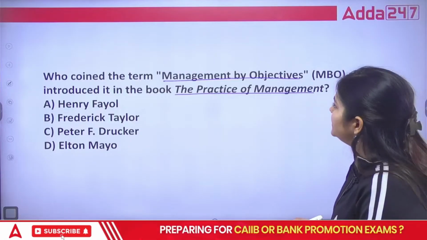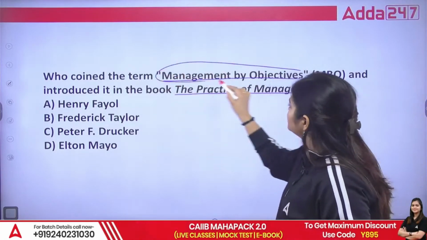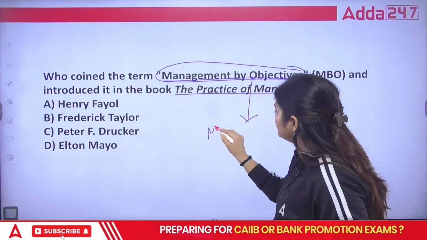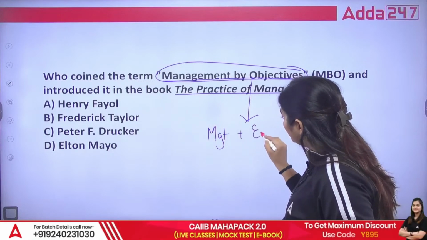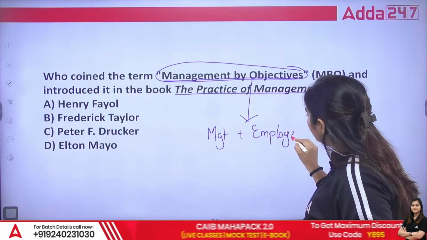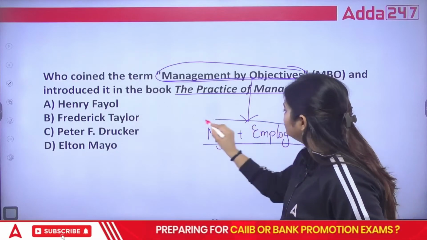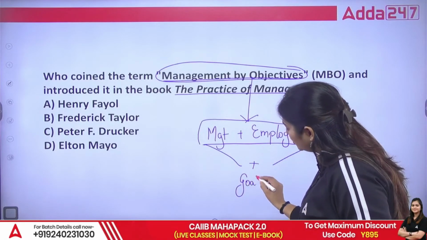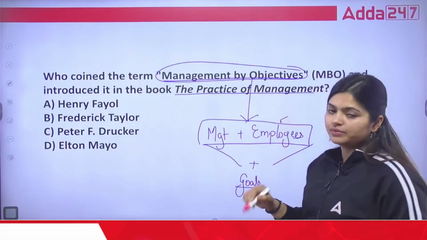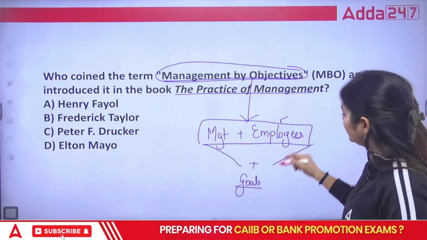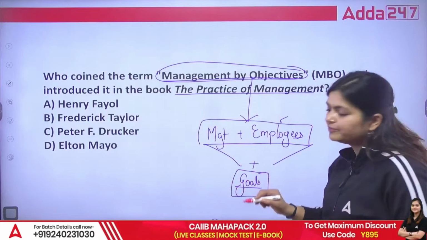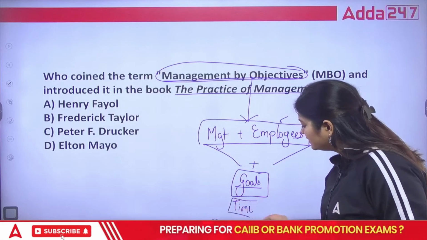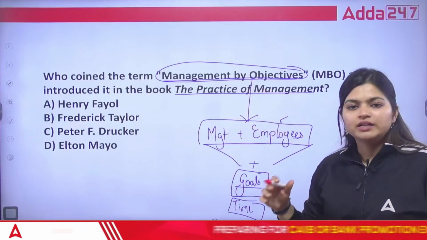Yes, everyone. So let's talk about management by objectives. Management by objectives is what? In which they are saying that your management plus employees, they all are going to come together for achieving your organizational goals. Employees will try to accomplish their own goals. Along with that, they also help in achieving organizational goals in a specific time. That is what the management by objectives definition is.